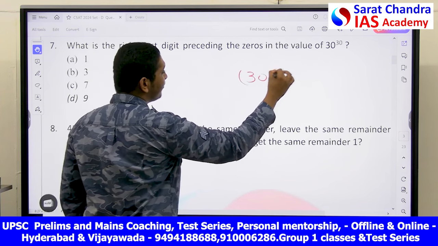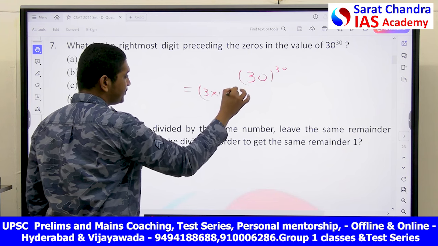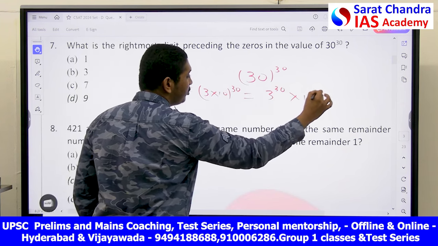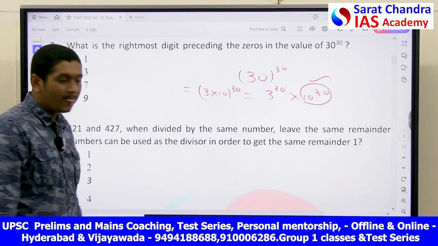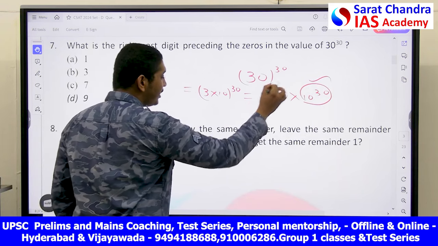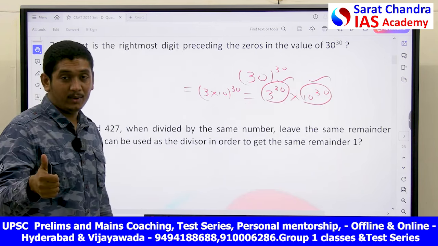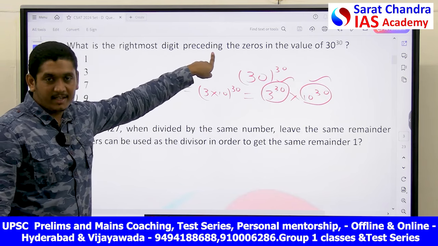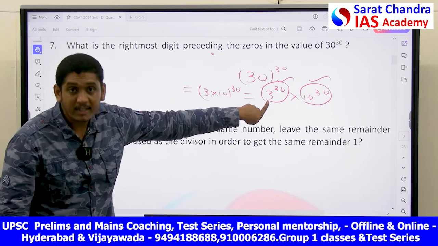You can write this as 3 into 10 power 30, which is 3 power 30 into 10 to the power of 30. That is, you have 30 zeros here. Now, what you have to know is the unit digit of 3 power 30. That will be your last non-zero digit from the right.